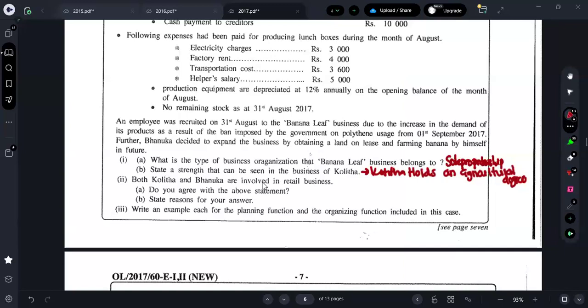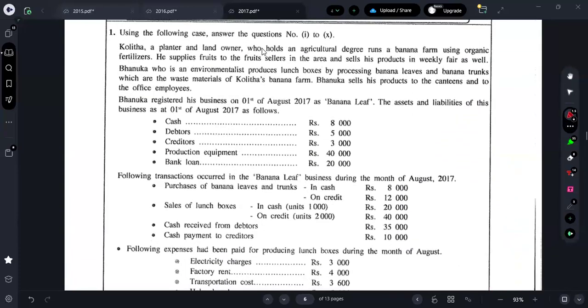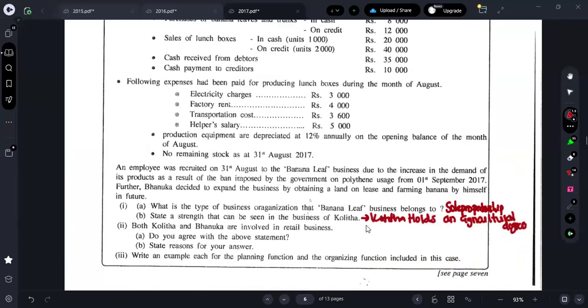Both Kolita and Banuka are involved in retail business. Do you agree with this statement? Both of them, are they selling it for final consumption? A planter and landowner, and also he is having a land, right? So that one also you can mention as a strength. Kolita has a land, which is also a strength. For the strength you can say it, right?